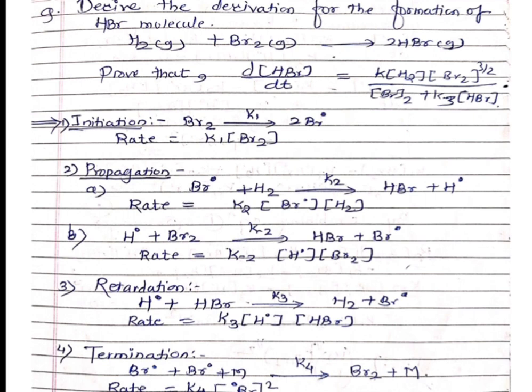Just then put the value into the rate of the product and then find out the equation as dHBr by dt is equal to K into concentration of H2 into concentration of Br2 bracket raised to 3 by 2 divided by concentration of Br2 plus K3 into concentration of HBr.